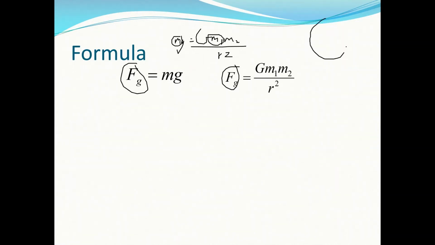To think of which one cancels out, here is the Earth, and here is a person standing on the surface of the Earth. If I'm using this formula here, do I want the mass of the Earth or the mass of the person? Well, this is the mass of the person.